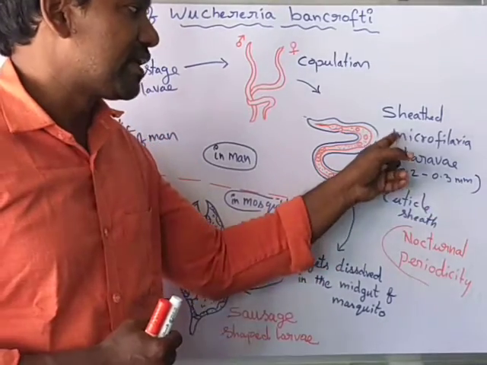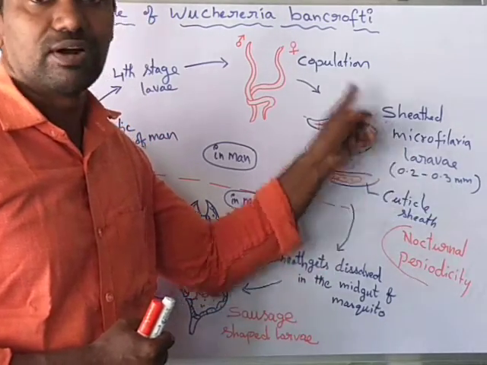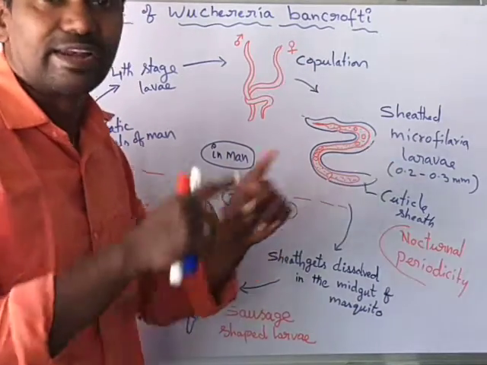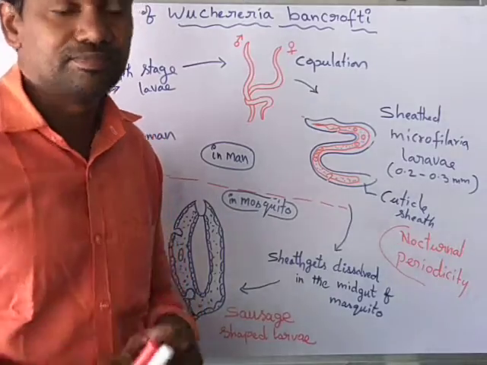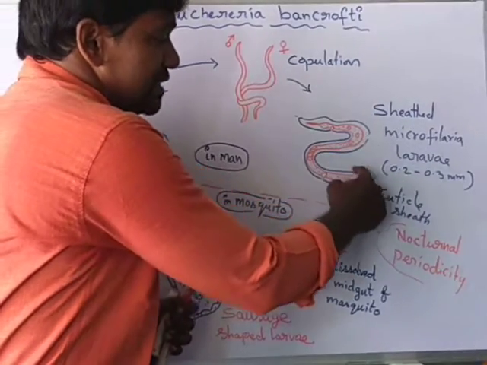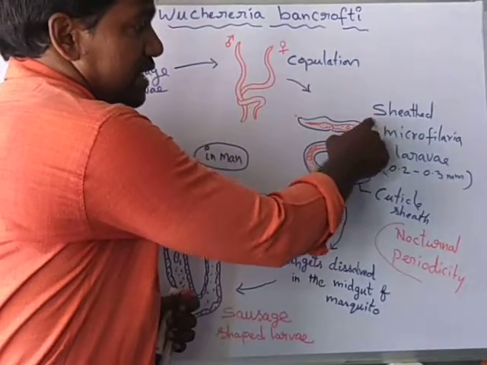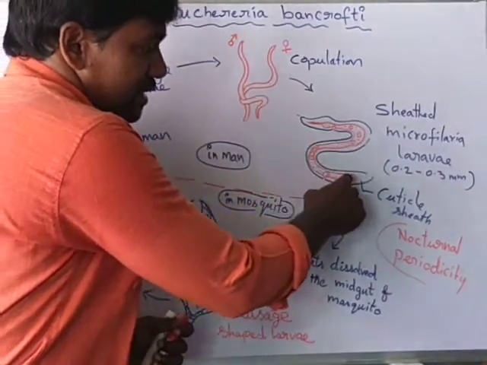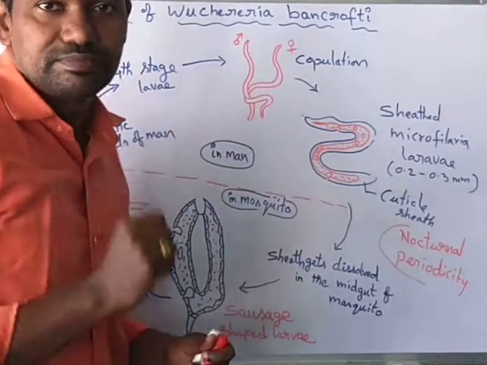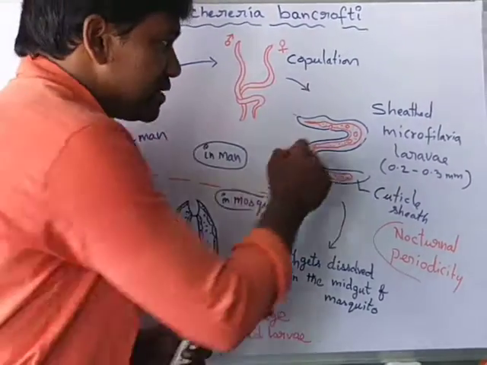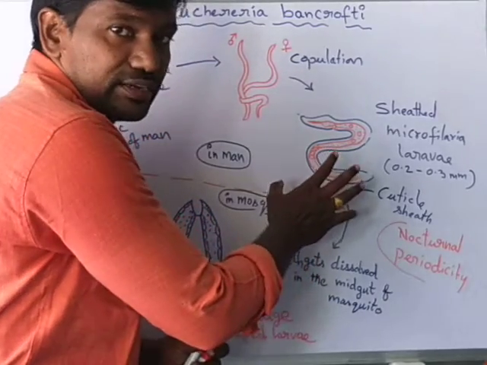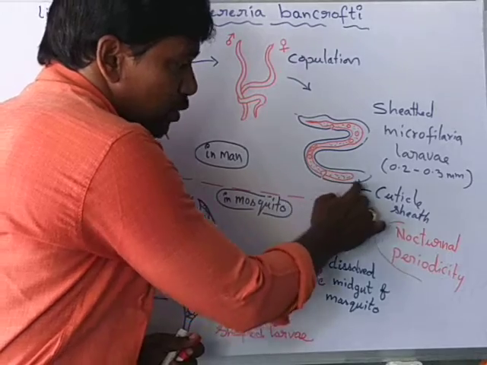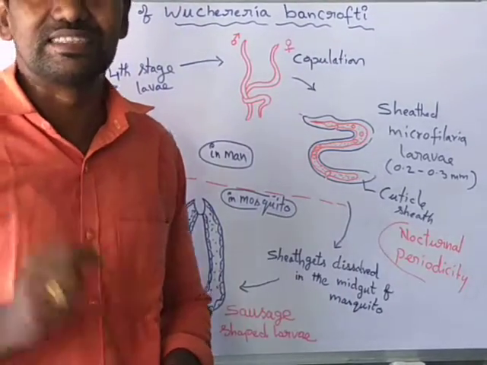Microfilaria is the larva of Wuchereria. This microfilarial larva is enclosed by a cuticle sheath, and that's why the larva is called the sheathed microfilarial larva. This red-like structure is called the microfilaria larva. The microfilaria is enclosed by a blue line, and this blue line is called the cuticle sheath.